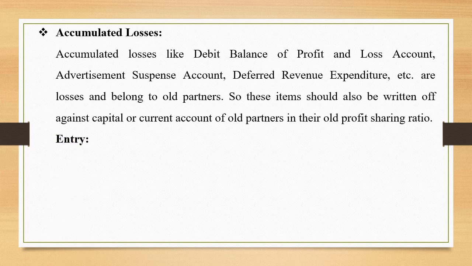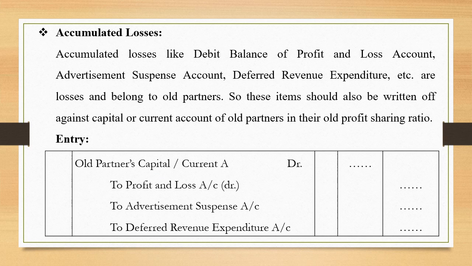What is the entry required? Old partners' capital or current account debited to profit and loss account, to advertisement suspense account, to deferred revenue expenditure account. Please note that all these amounts will appear in the balance sheet on the asset side.